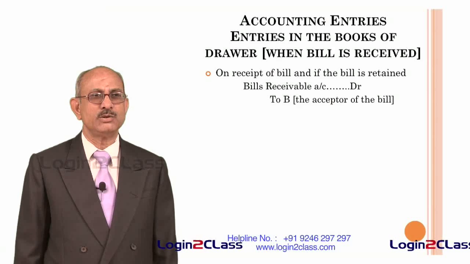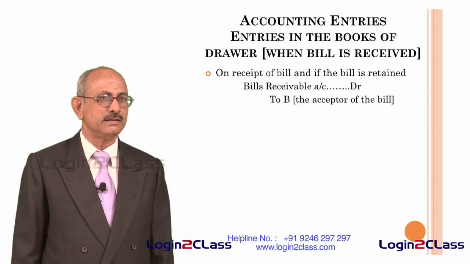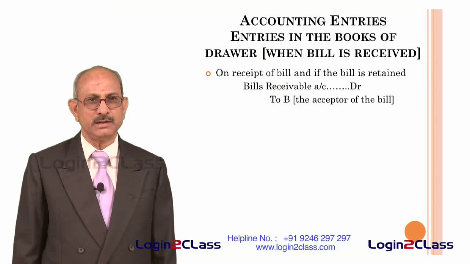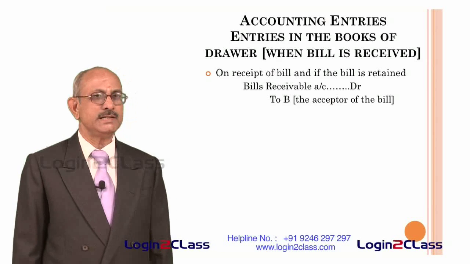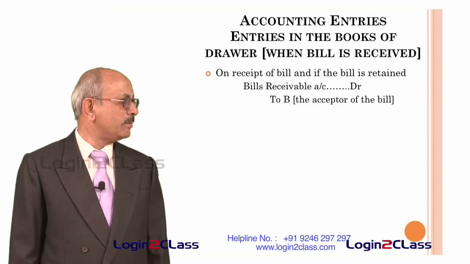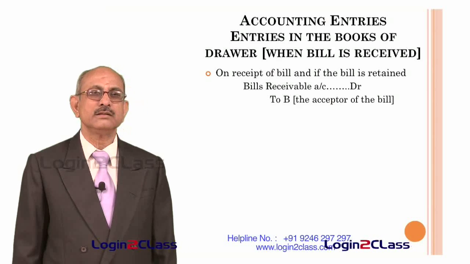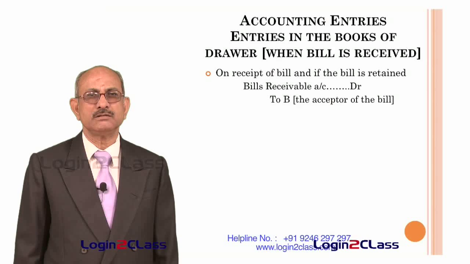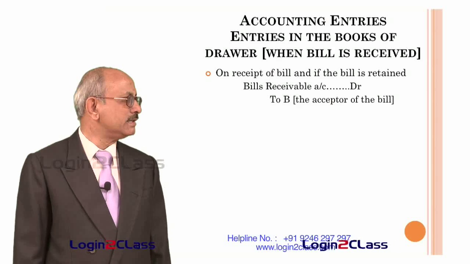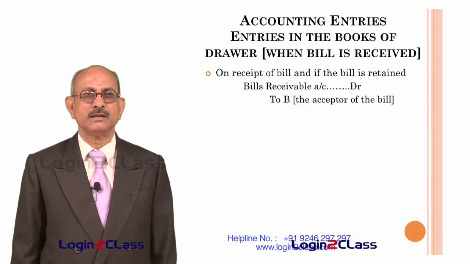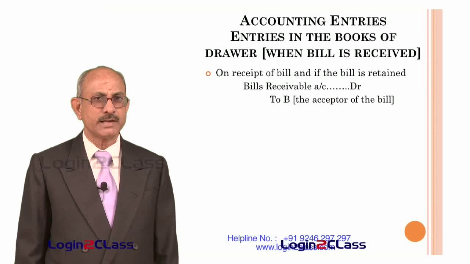He does not take it to the bank for discounting, or he does not endorse the bill. In which case, what entries he has to pass is, he has to debit the bills receivable account and credit the account of the acceptor of the bill. So, why is this done? Why is the account of the acceptor of the bill credited?